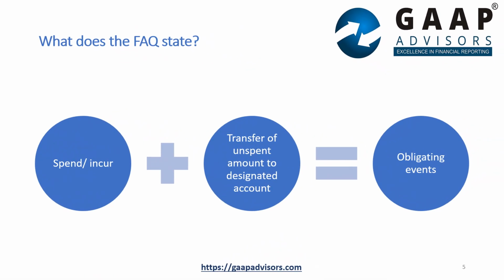The FAQ proposes the accounting based on when the company is incurring the CSR expenditure and when it is required to transfer the unspent amount to the designated account. In other words, the FAQ regards the incurrence of expense and transfer of unspent amount as the obligating events and postpones the recognition till the time of such spending and transfer. Therefore, it seems that a company can easily manage its quarterly results by spending more or less amounts in the quarters and recognizing the liability for the unspent amount at the end of the financial year.